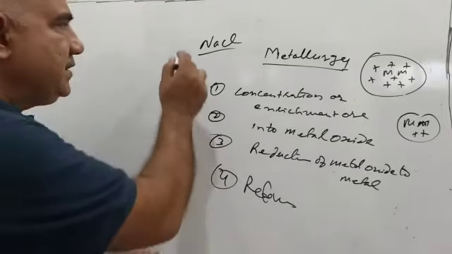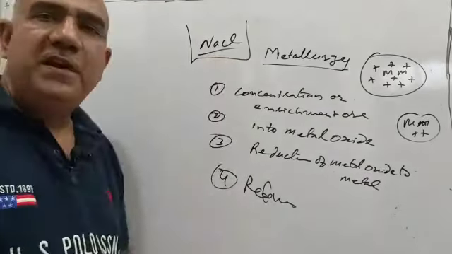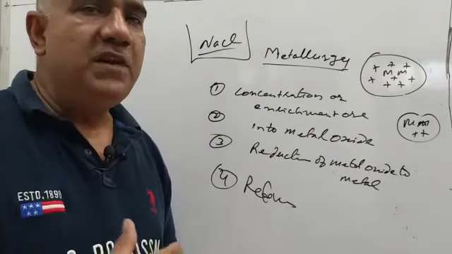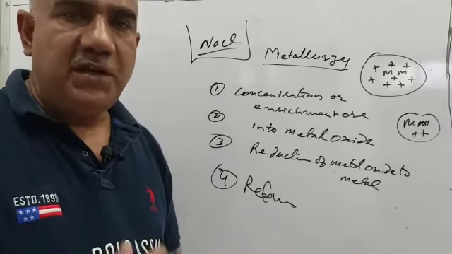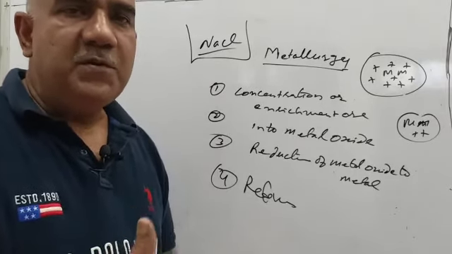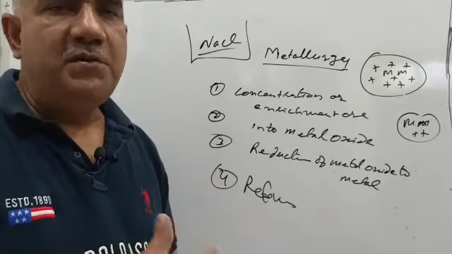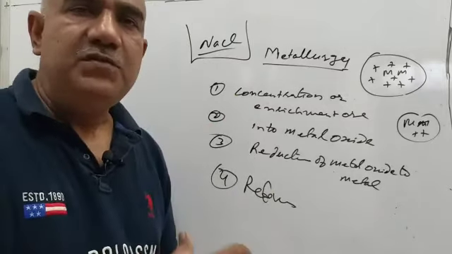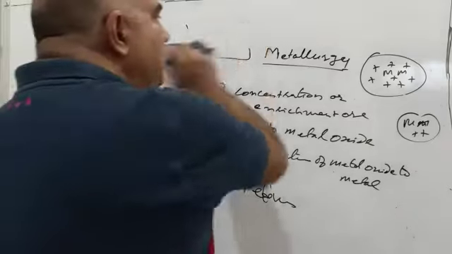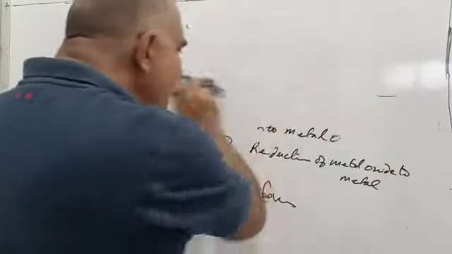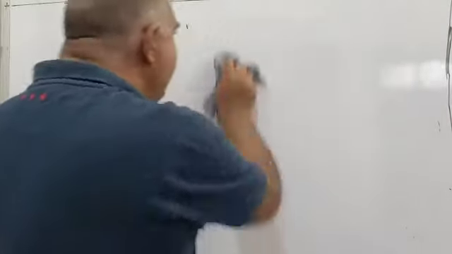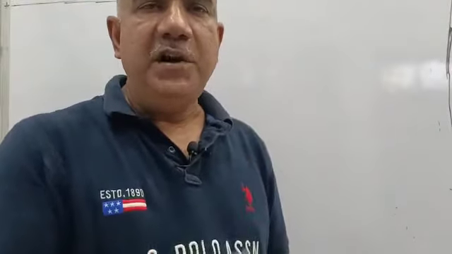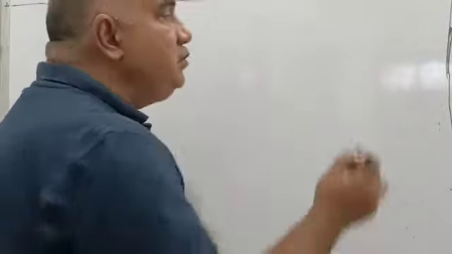For example, somebody could argue, how to obtain Na from NaCl. See, sodium chloride, we want to obtain sodium from sodium chloride, then we have to do electrolytic reduction, and in that process sodium chloride is never converted into its oxide. So these four steps are not applicable for everything, but they are usually applicable. Having talked about this, now we will talk about what procedure to follow for refining a metal. The procedure that we follow for refining a metal undoubtedly depends on the reactivity of the metal. What metal you want to refine.